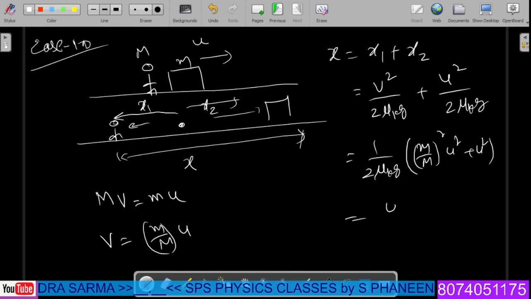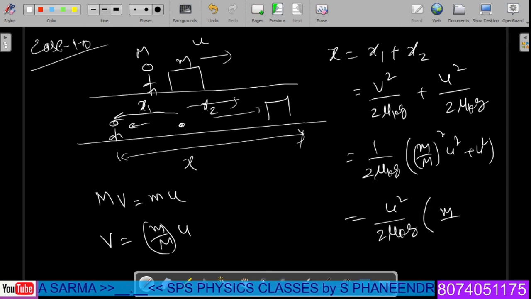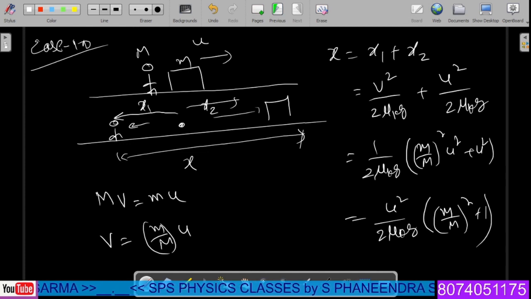Making u square common, we get u square by 2 mu k g times (m by M whole square plus 1). So by using this formula, one can determine the stopping distance between the two persons.